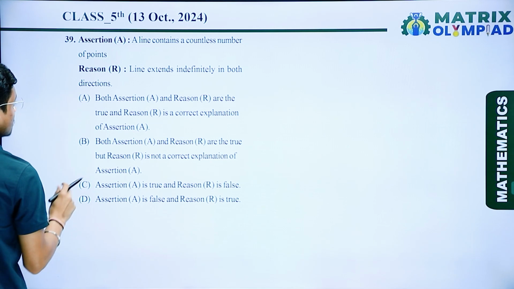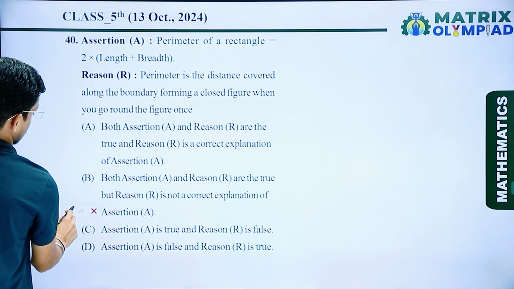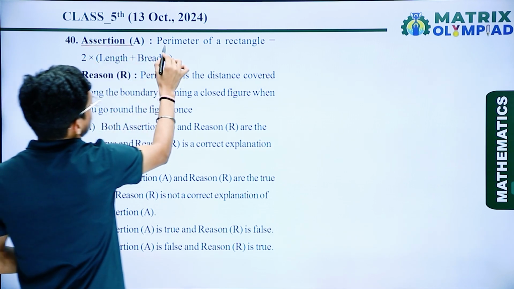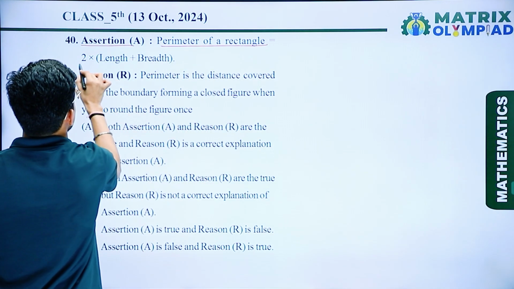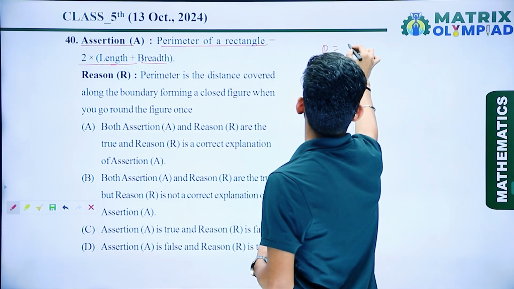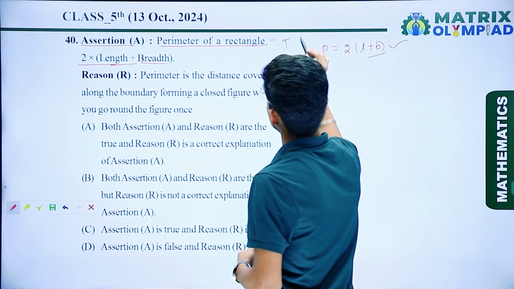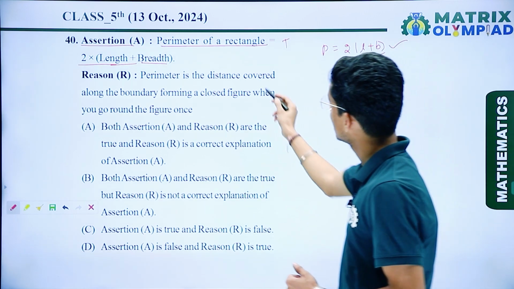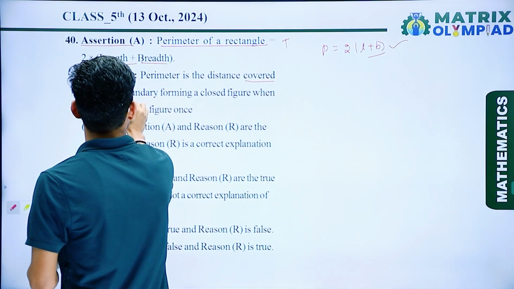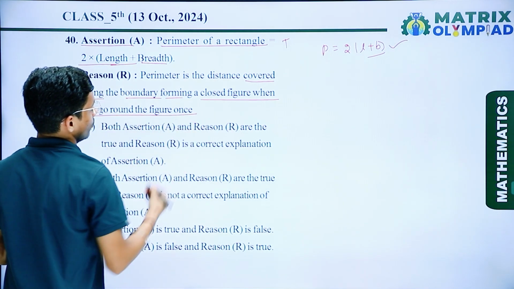So now if I talk about the next question, that is again based on assertion and reason. So here we are given the assertion, that the perimeter of a rectangle is equal to 2 multiply length plus breadth. So we know perimeter is 2 bracket length plus breadth. So this one is true. If I talk about the reason, perimeter is the distance covered along the boundary forming a closed figure when you go round the figure once.